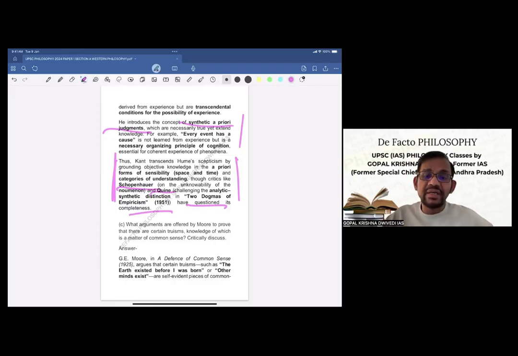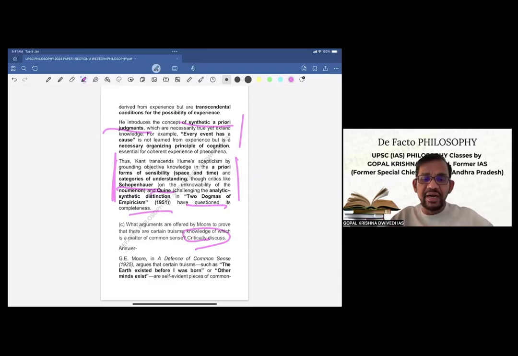What arguments are offered by Moore to prove that there are certain truisms, knowledge of which is a matter of common sense? Critically discuss. Now here, please see the directive, critically discuss, which means about 30 to 40% of the number of words we have to spend in critical evaluation straight away, because here it is specifically asked critically discuss. So first 60% we will give the exposition of what is being asked, and then the next 40% critical evaluation, which will include a brief conclusion also.